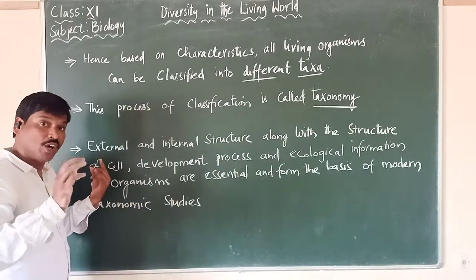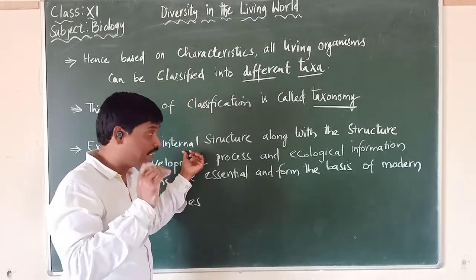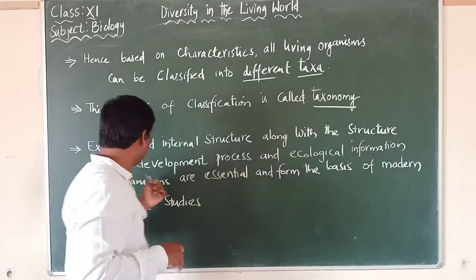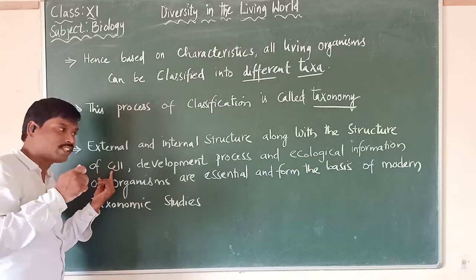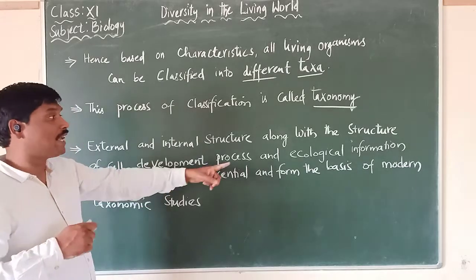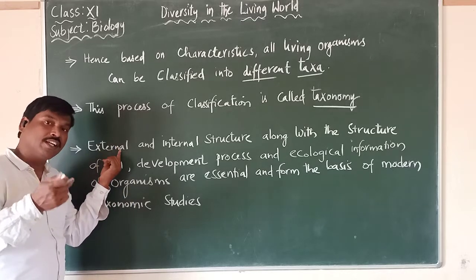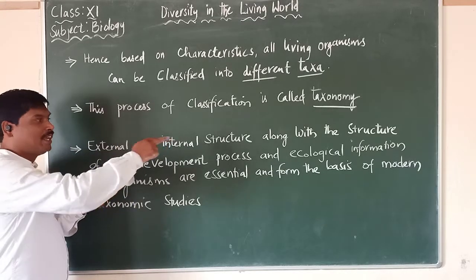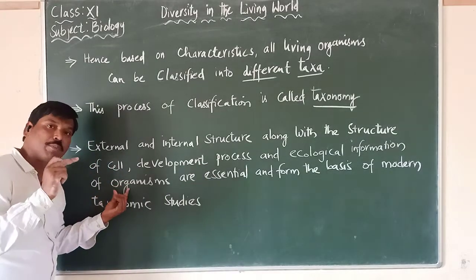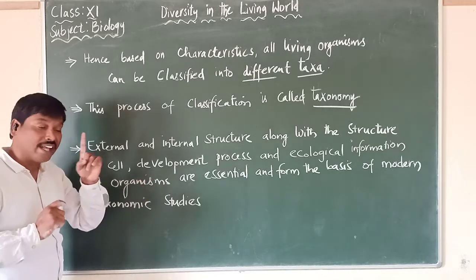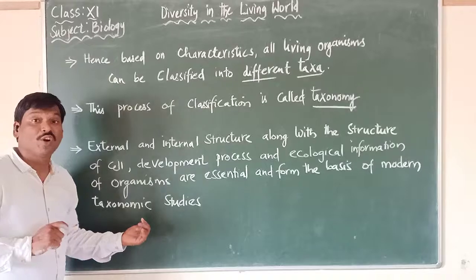Here we should also remember external and internal structure, along with the structure of the cell, developmental process and ecological information of those organisms. External structure, internal structure along with the structure of a cell, developmental process and ecological information of organisms are essential, and they form the basis of modern taxonomic studies.